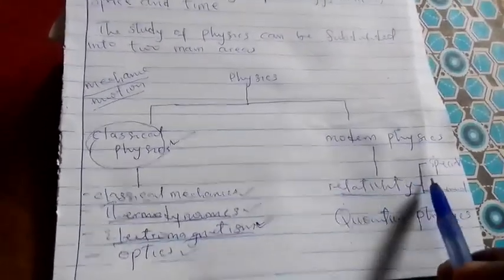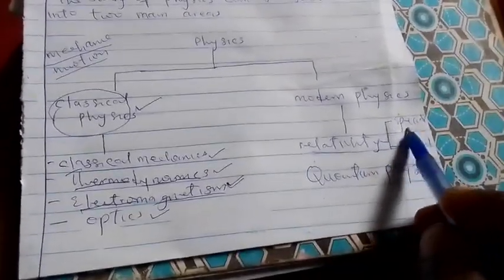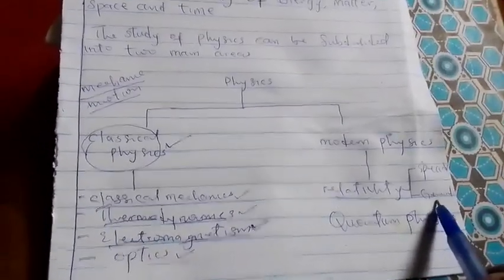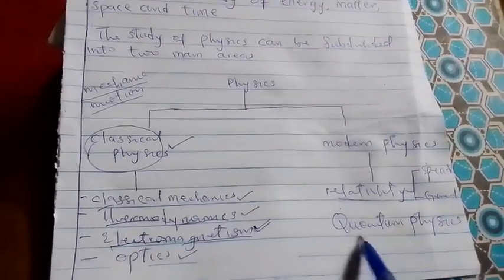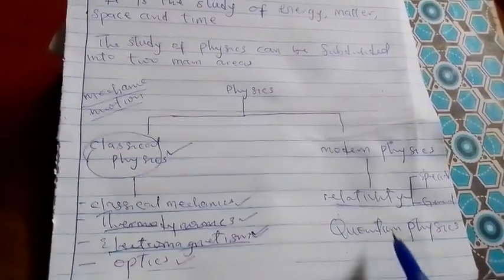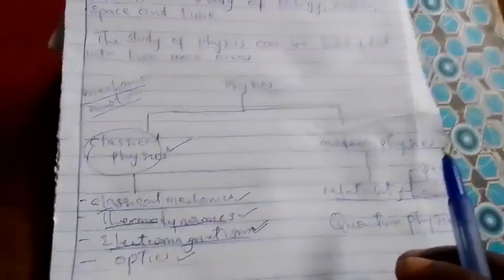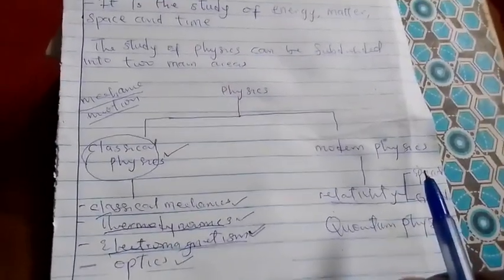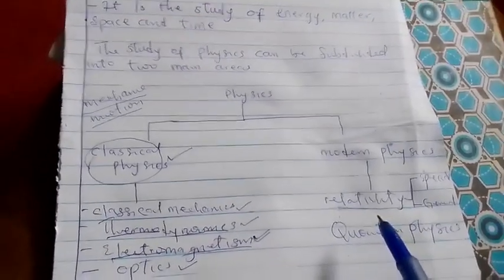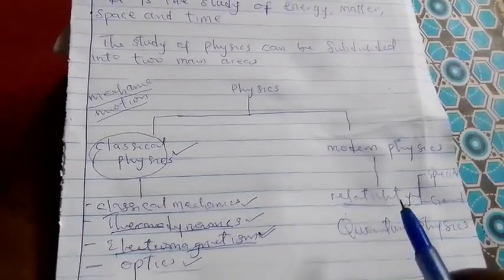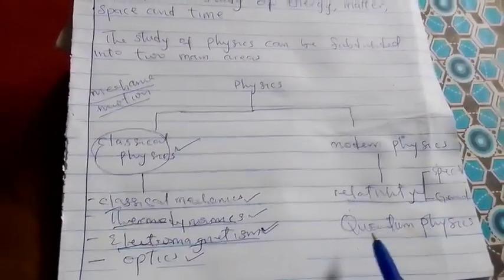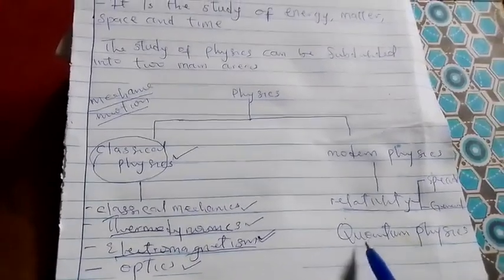So relativity on its own is divided into special relativity and general relativity. We are still going to talk about them more. And also quantum physics, which is another study under modern physics. Quantum physics is the physics of the micro scale. So, physics of the infinitesimally small objects. That is what quantum physics is all about. So, how we can study the world in the micro scale.